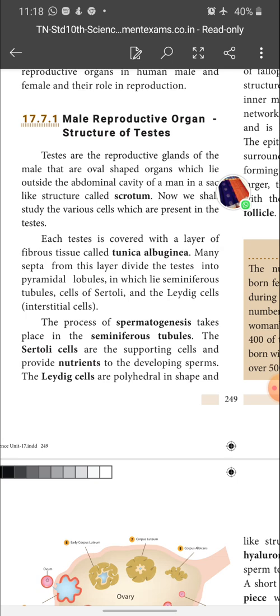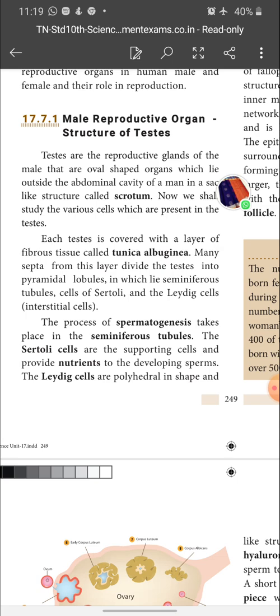These cells are also present inside the seminiferous tubule. So the testis is covered by a fibrous layer called tunica albuginea. Inside the testis the septa divide it into many lobules, and each lobule consists of seminiferous tubules, Sertoli cells, and Leydig cells.